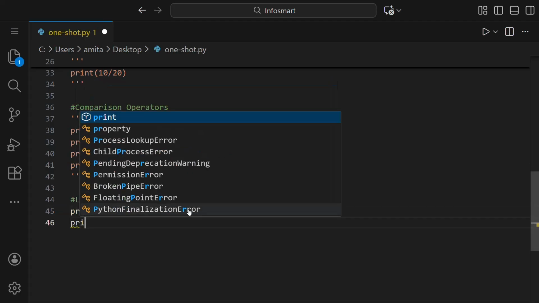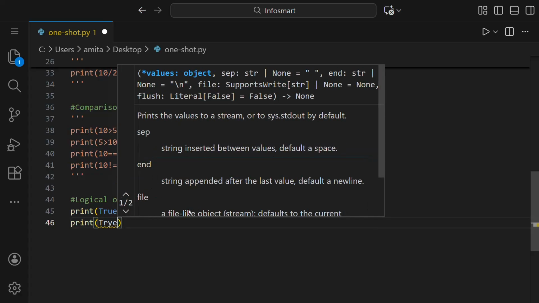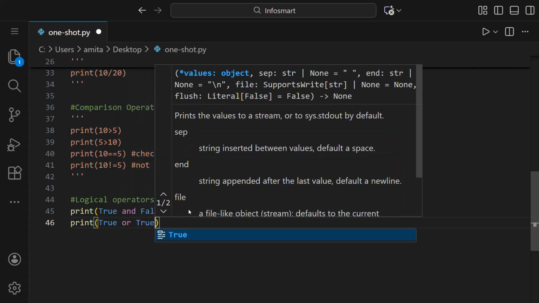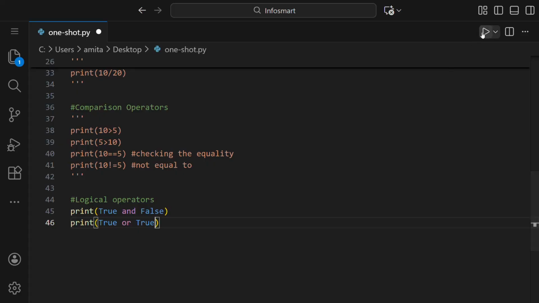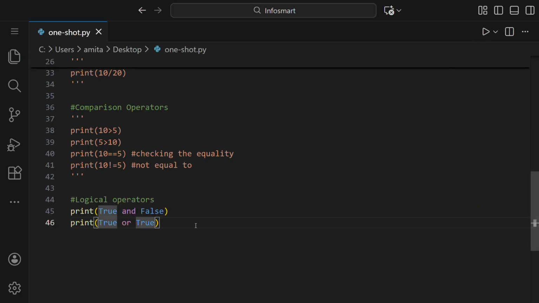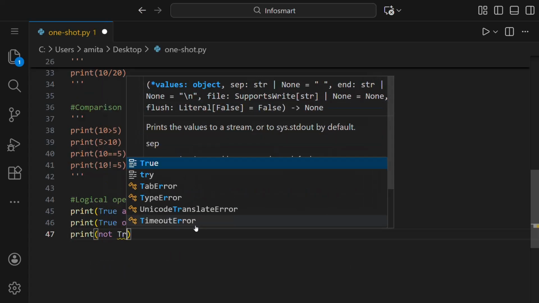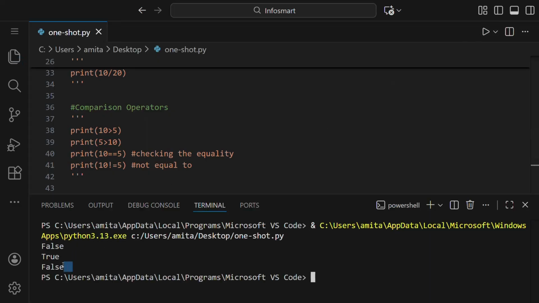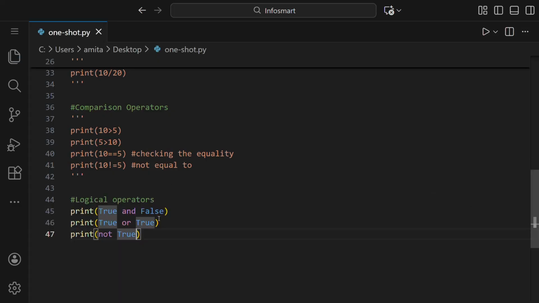If we print true or true, then it will give us true like this. And let us see not. If we say not true, then it will give us false. So basically this returns a boolean value.